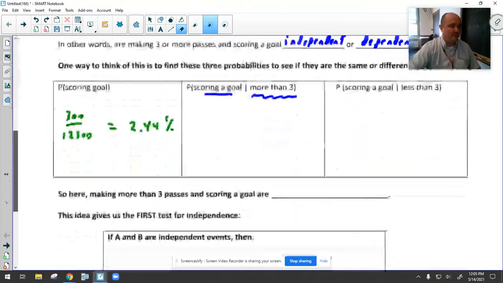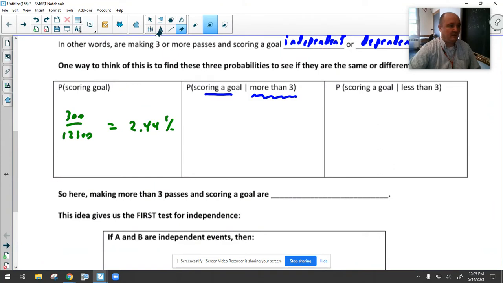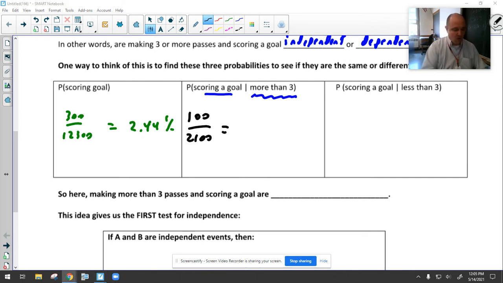So my probability fraction is the 100 over the 2,100. What's that in the calculator? Well, 100 divided by 2,100 is about 4.76%. Oh my gosh, when I make more than three passes, look what happens to the percentage chance of me scoring a goal. It doesn't go down, it goes up.